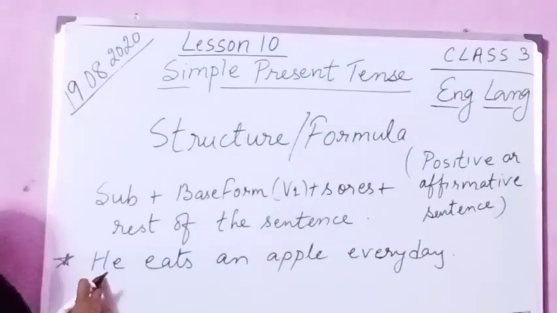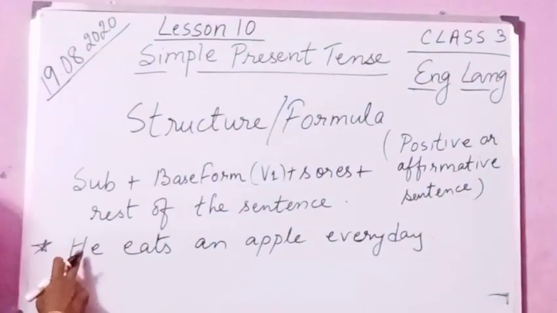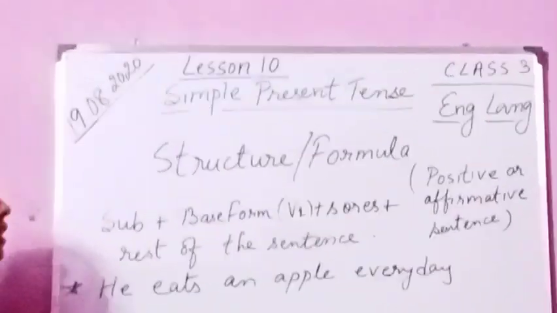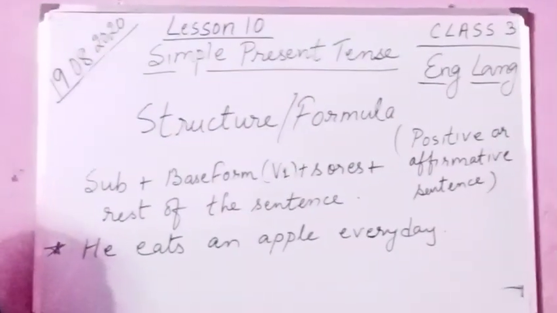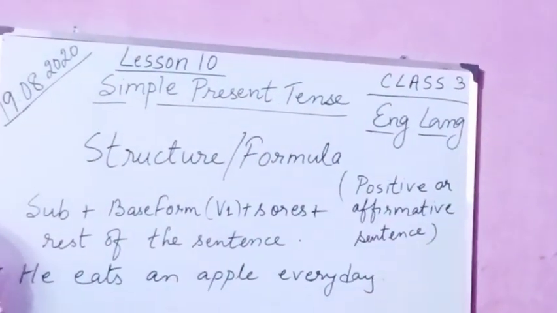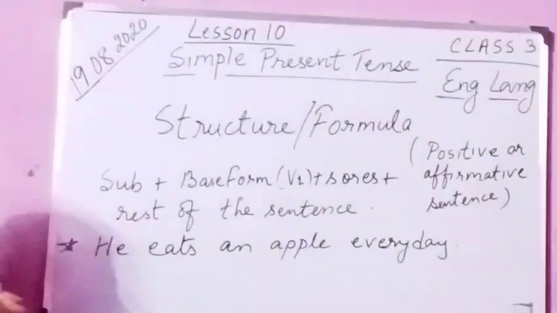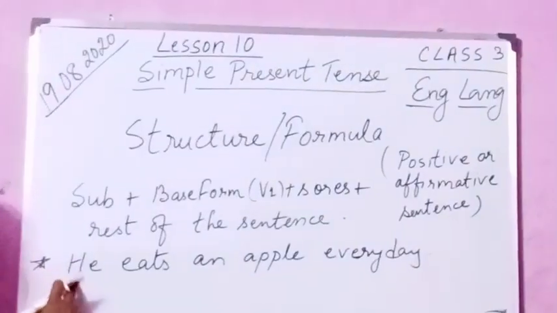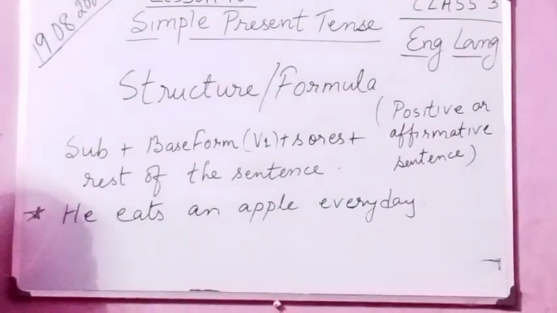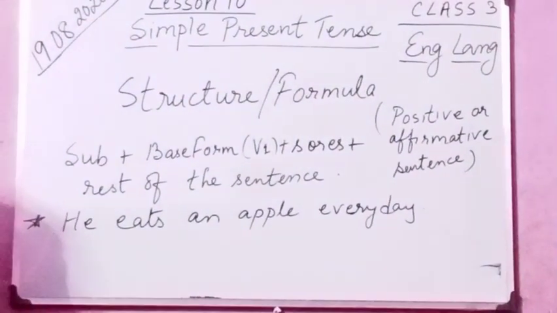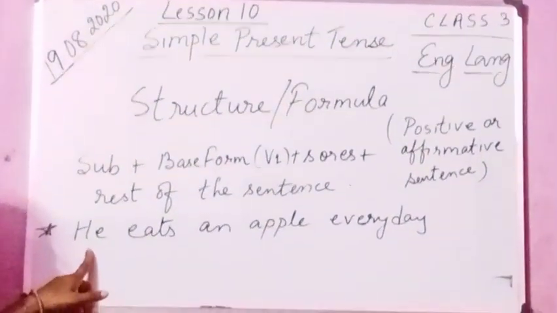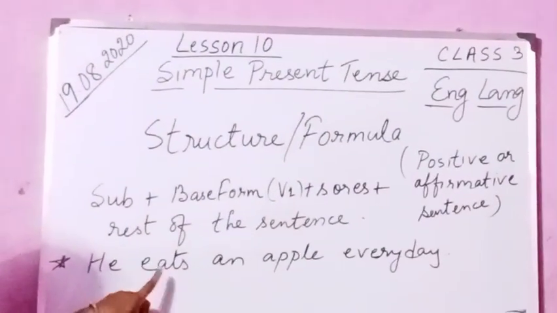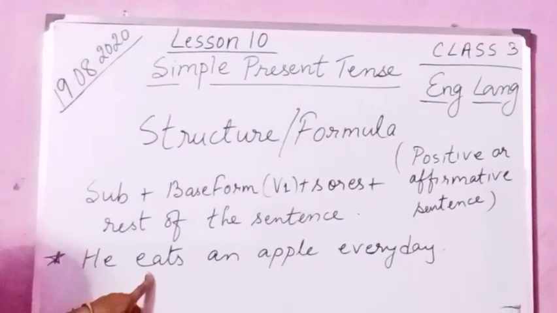Now you see here, children, this is the subject. The subject is the third person. He, she, it are singular and they is plural. So he is the subject, third person singular. Please keep in mind, third person singular he. Now here you see the base form is actually eat, E-A-T.